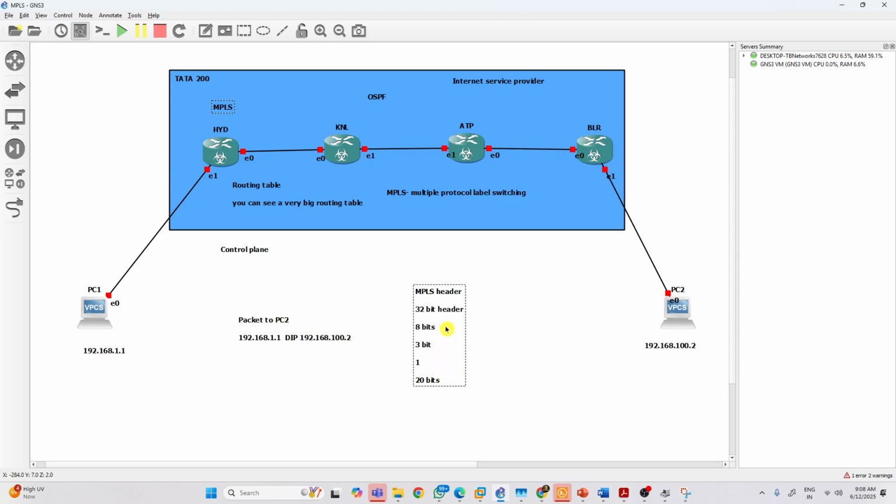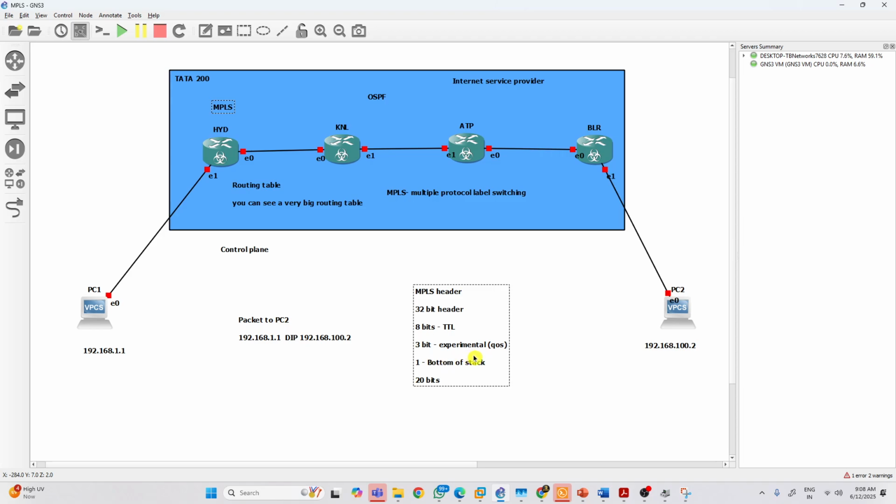8 bits is for TTL, and 3 bits are experimental bits. Experimental means they use it for CoS purposes. And this one will tell you the bottom of stack.